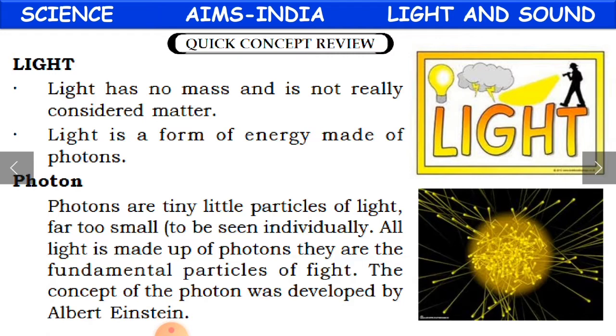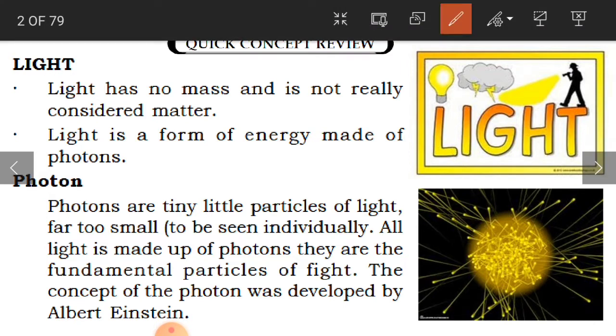Light has no mass and is not really considered matter. Light has no mass in the sense that it does not have any measurement, or any property of an object. Liquids and solids have measurement, in liters and kilograms. So like that, we do not have any mass for light. It is just a form of energy.